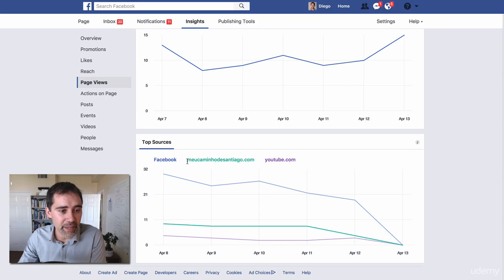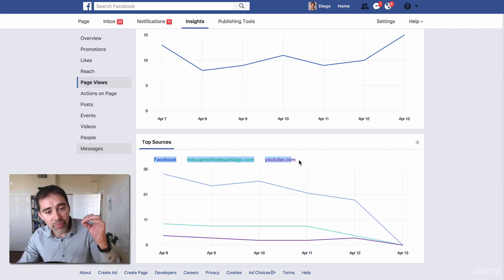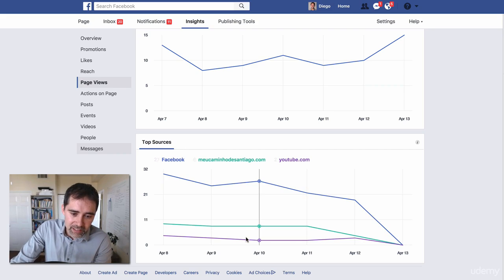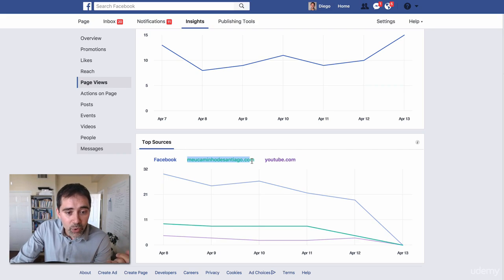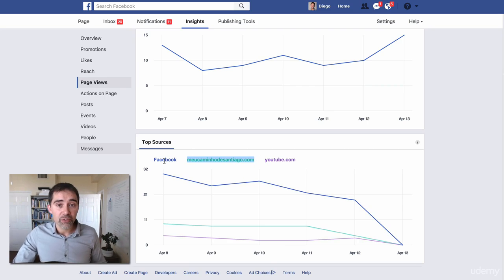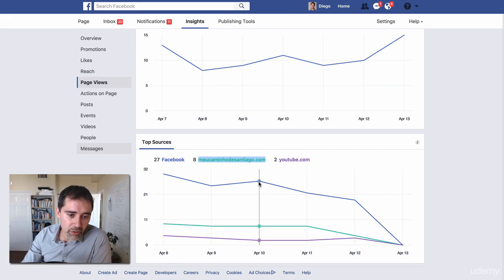And this is a great source because here we have the top sources. You see here, for example, that they are coming from Facebook, from my website, which is this, and from YouTube. These are the top 3 sources. On YouTube, I always recommend to people to go to my Facebook page, so they are coming because here is the data. Also, on my website, I have links to my Facebook page. And they are also coming straight from Facebook. Basically, if they already like the page, they see the notifications in the notification area and click on that notification and go to the page, which is the majority of people, of course.